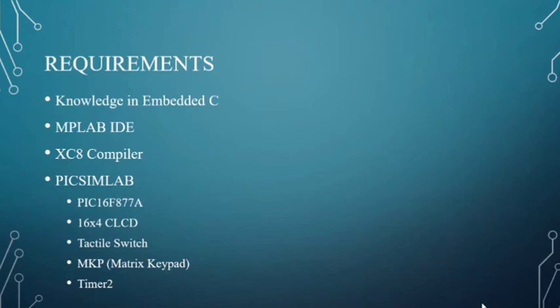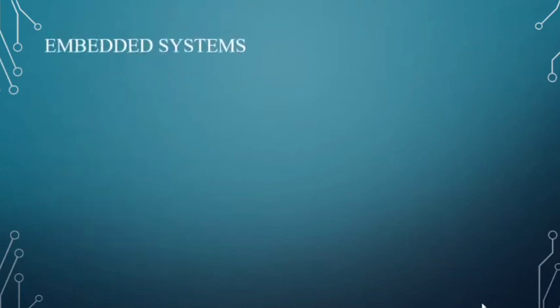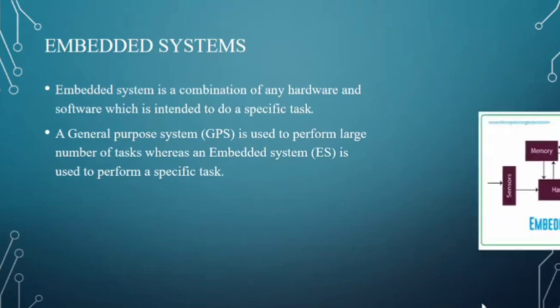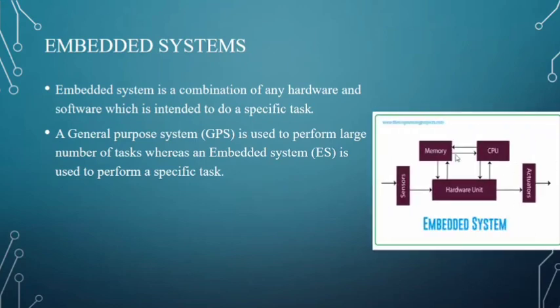Let's see in detail. Next, what is an embedded system? An embedded system is a combination of hardware and software which is intended to do a specific task. A general purpose system is used to perform a large number of tasks, whereas an embedded system is used to perform a specific task. This is the difference between a general purpose system and an embedded system. This is the embedded system block diagram, where the embedded system consists of sensors, memory unit, control processing unit, hardware unit, and actuators.